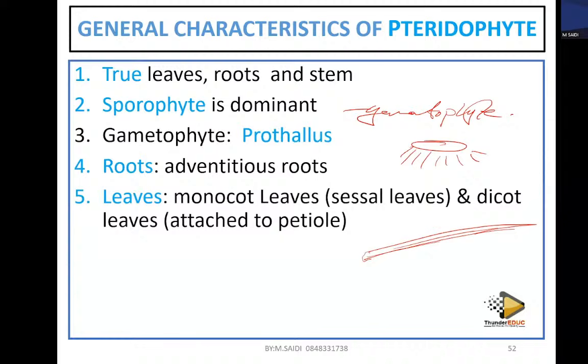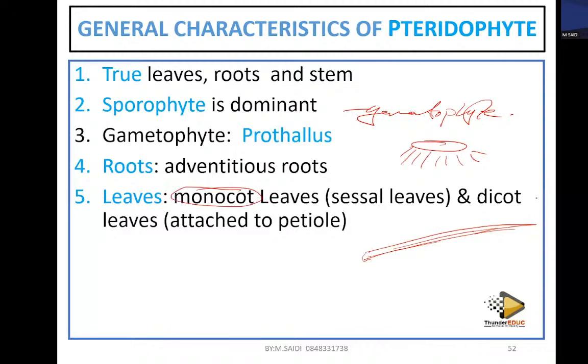And dicot leaves are attached to petioles. So if the leaves are monocots, they are sessile, and if they're dicots, they are attached to a petiole. What are monocots?